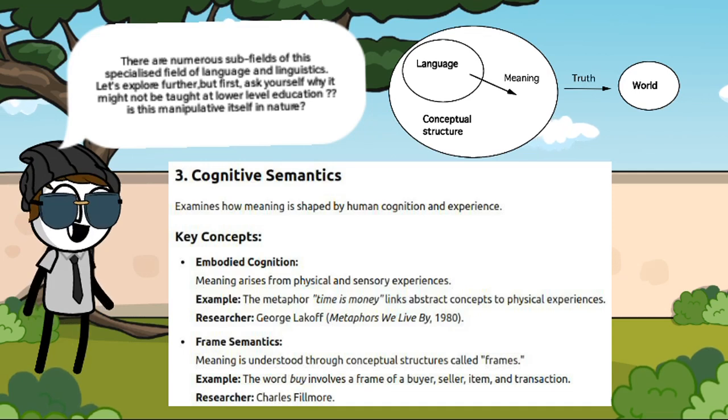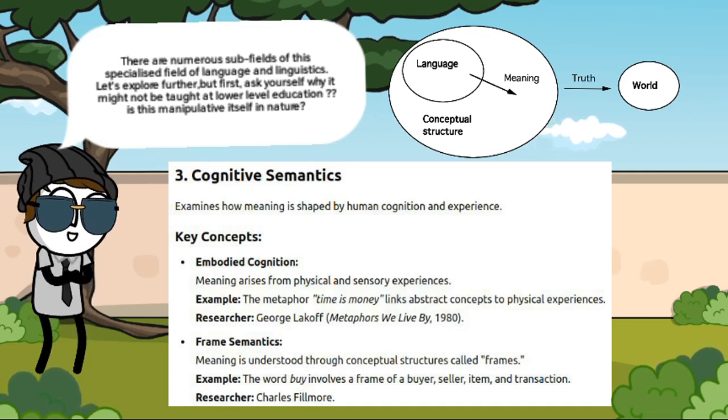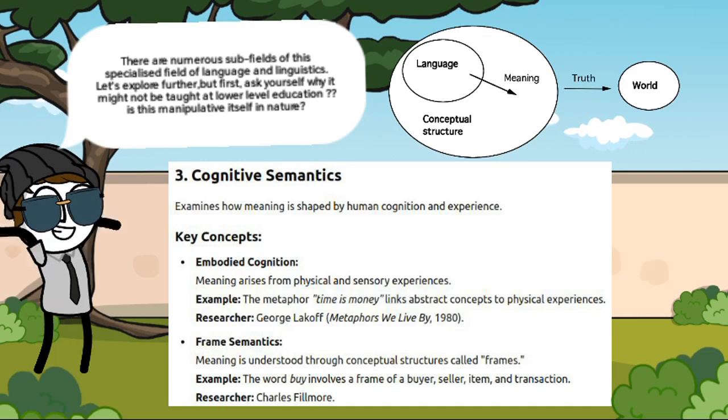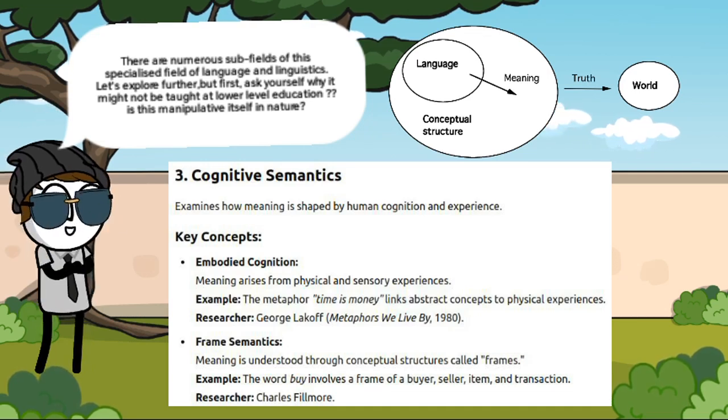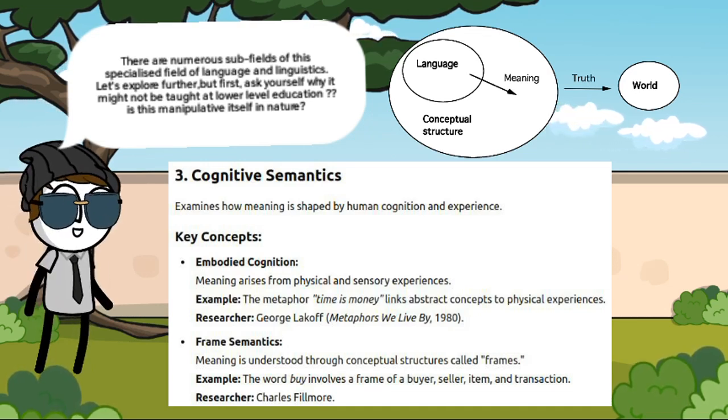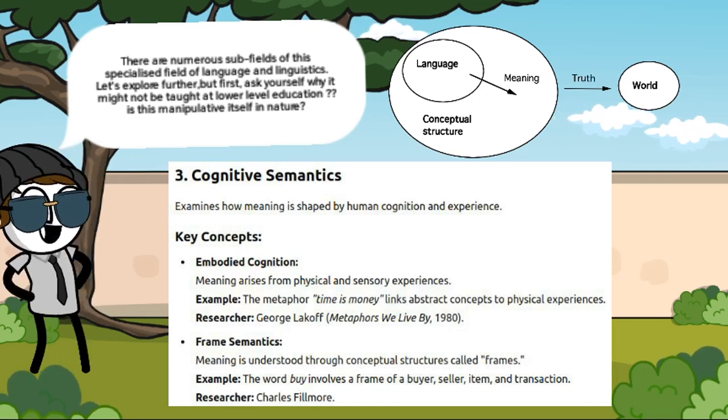Frame semantics. Meaning is understood through conceptual structures called frames. Example, the word buy involves a frame of a buyer, a seller, item, and transaction. This was pointed out by researcher Charles Fillmore.